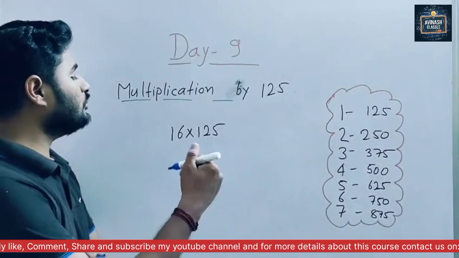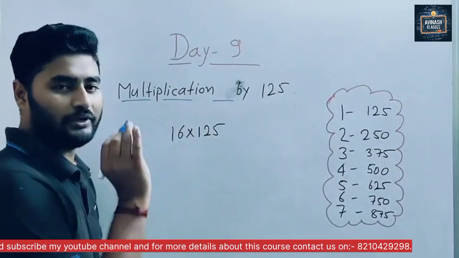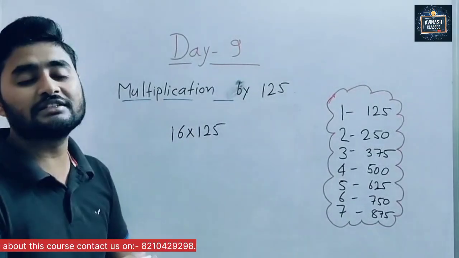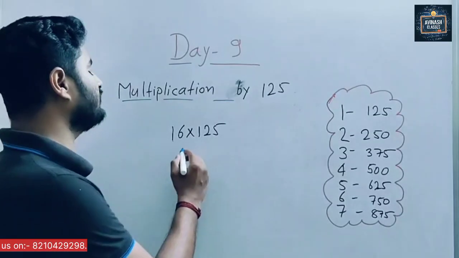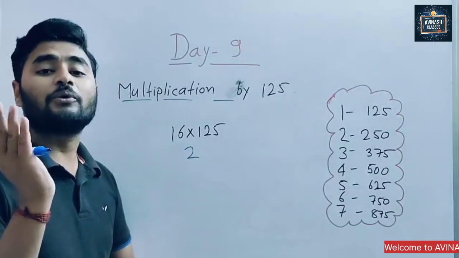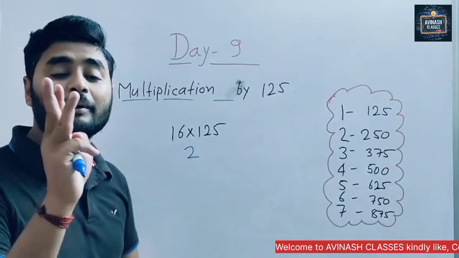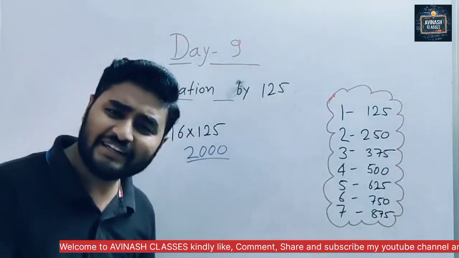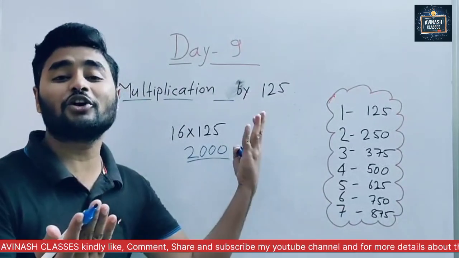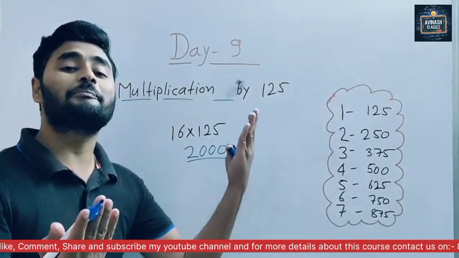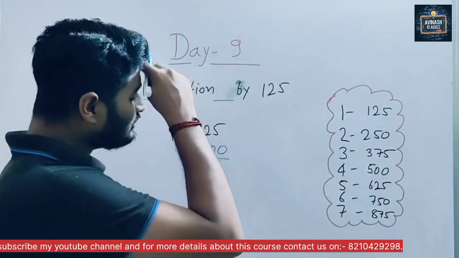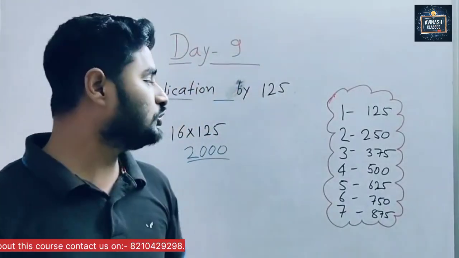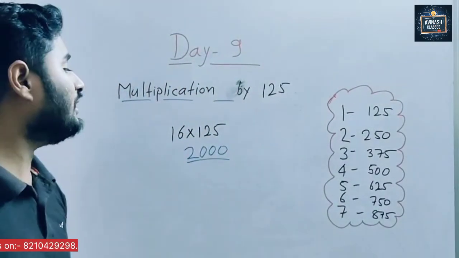So now we are going to multiply 16 into 125. Here we have to divide by 8. In 16, 8 comes how many times? 2 times. So we write 2, and for 125 how many zeros do we keep? 3 zeros. Very easy, na? This is the magic of Vedic Maths. For 5 we keep 1 zero, for 25 we keep 2 zeros, and for 125 we keep 3 zeros.